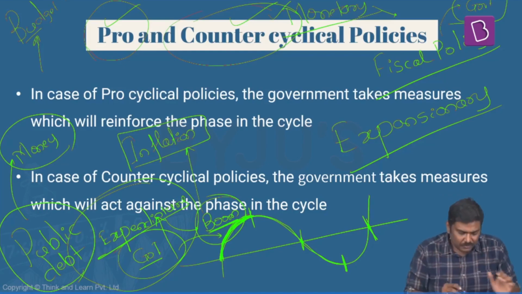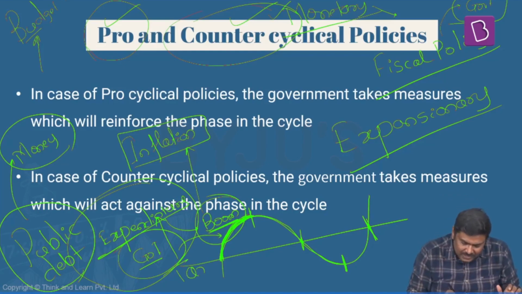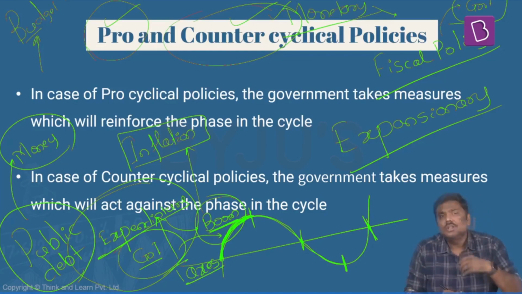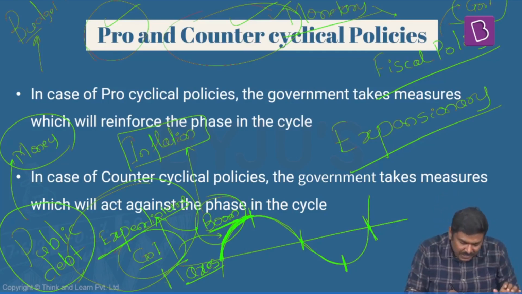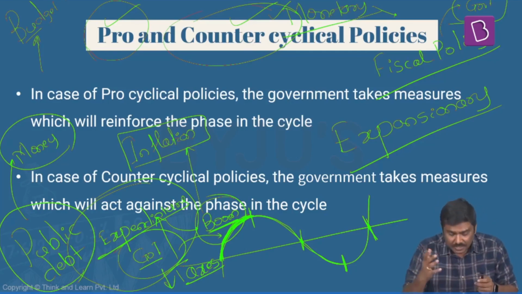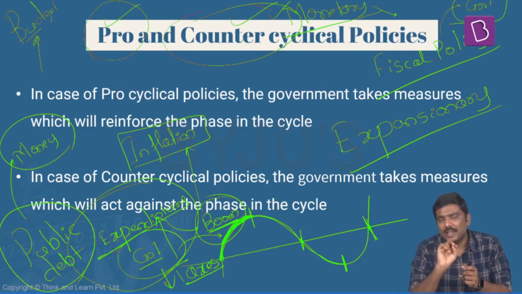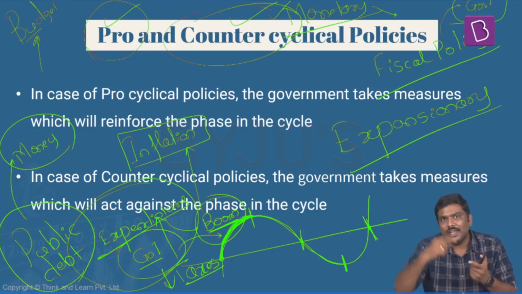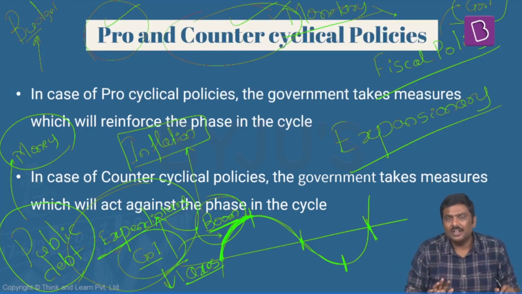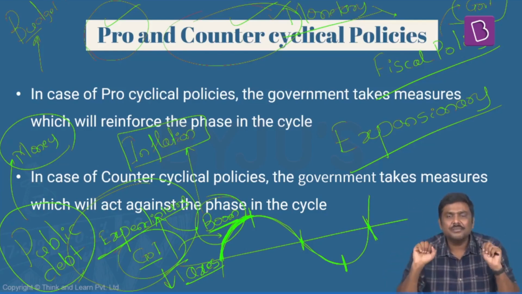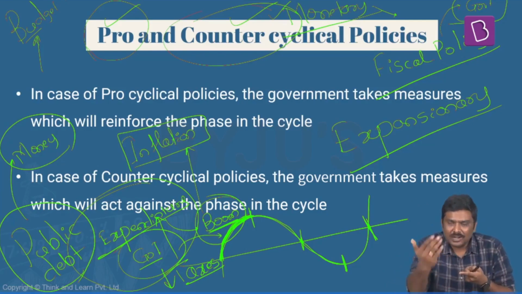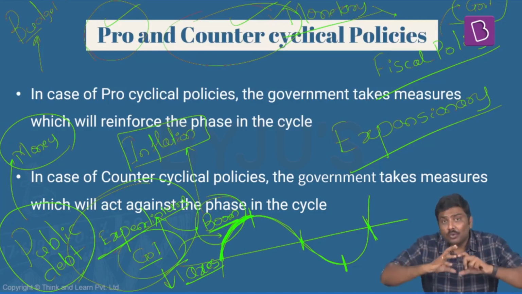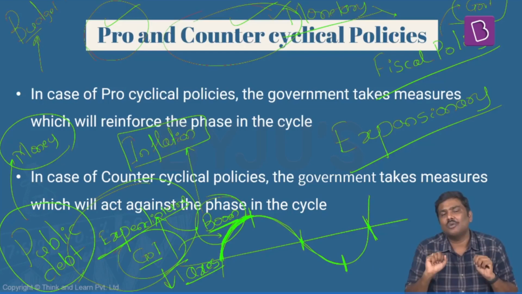And the government of India also collects lesser taxes at this point of time by reducing the tax rate. So understand this, during a boom phase, two things are happening. Government of India is spending more, and government of India is reducing the tax rate. The logic for the government is very simple. By spending more and reducing the tax rate, I'm promoting more growth rate in the economy.